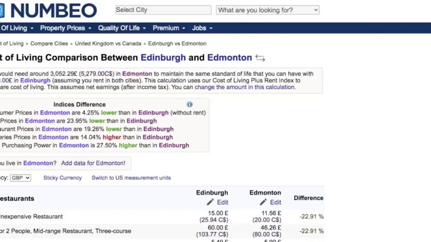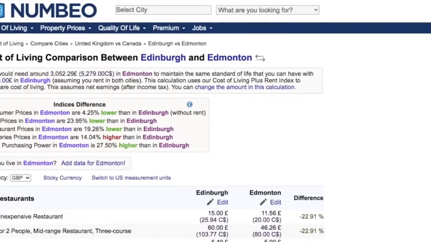One last comparison I did for Edinburgh and Edmonton. So in Edmonton you would need to spend around £3,000, while in Edinburgh you would need to spend around £3,400 to maintain the same standard of life. So clearly we can see that the UK is much more expensive than the Canadian cities.